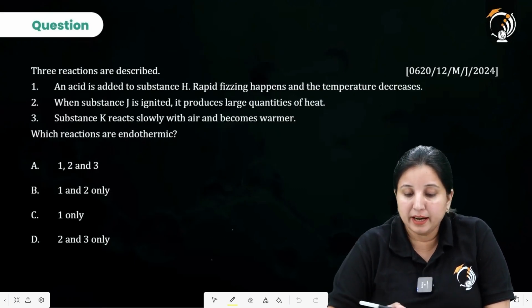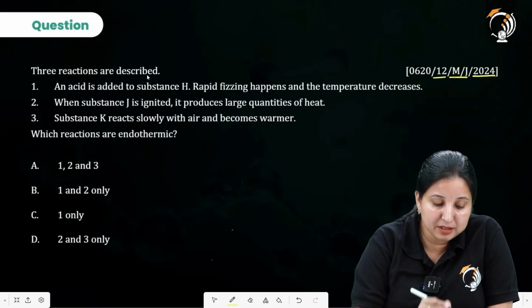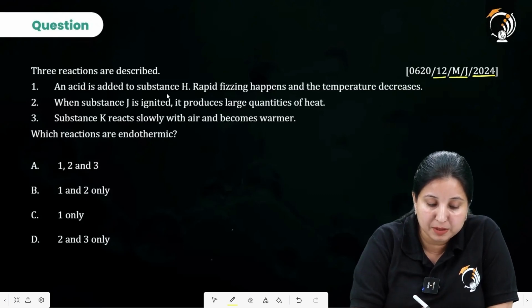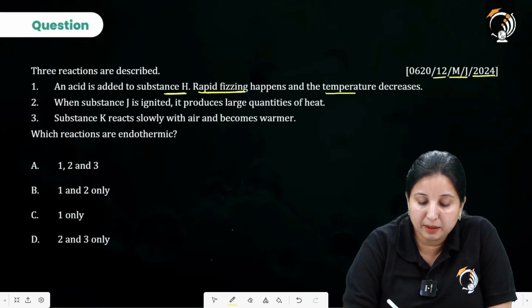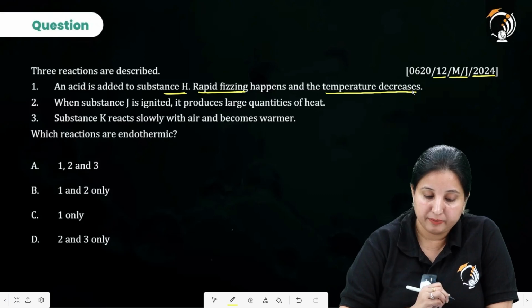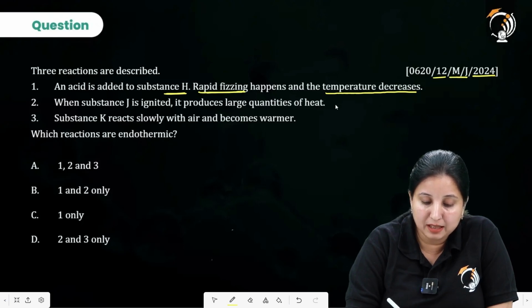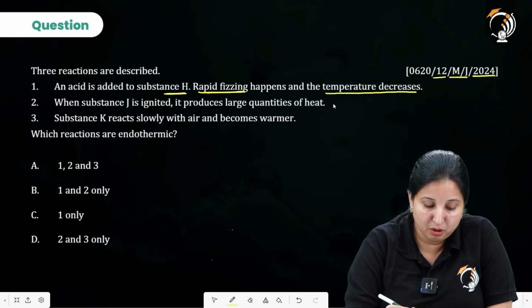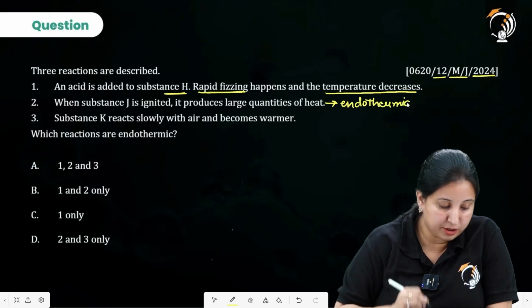Next question is again from 2024, from the variant 12 May-June series. Three reactions are described. An acid is added to substance H. Rapid fizzing happens and the temperature decreases. When substance J is ignited, it produces a large quantity of heat. So I can say that it is endothermic in nature.